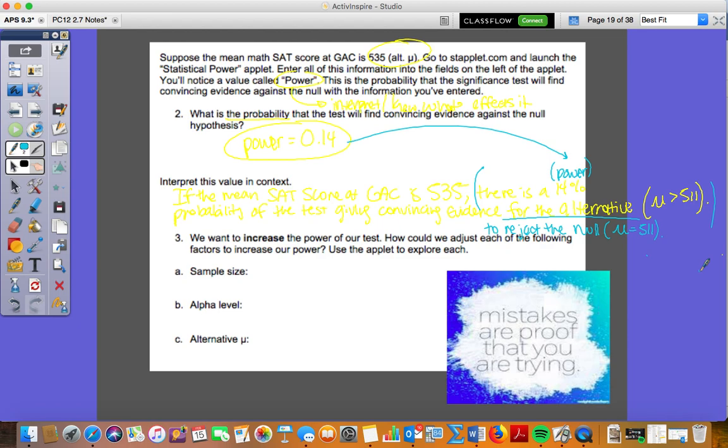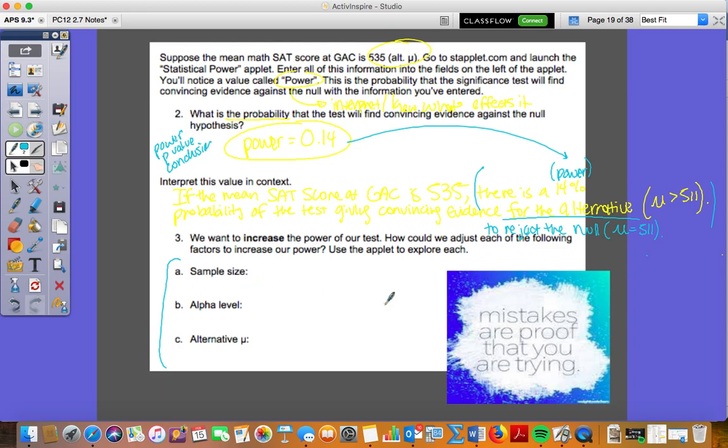So really we've got three big interpretations now: power, p-value, and our regular conclusion. Keep that in your back pocket as we go through this. Then we're going to look at what increases the power, what affects the power. We'll just look at our example. We really are looking at three things, A, B, and C, and we'll wrap it up from there. Then we'll go to the golden nugget.